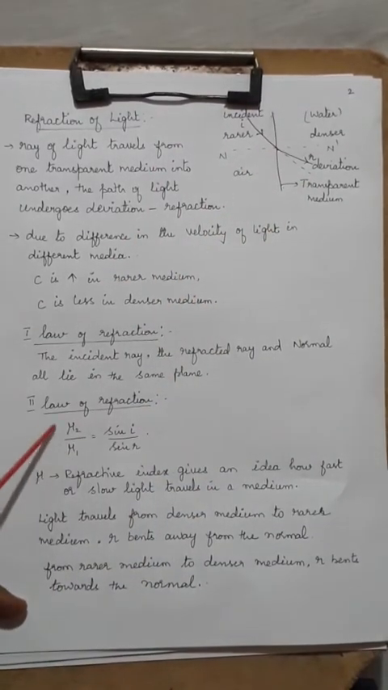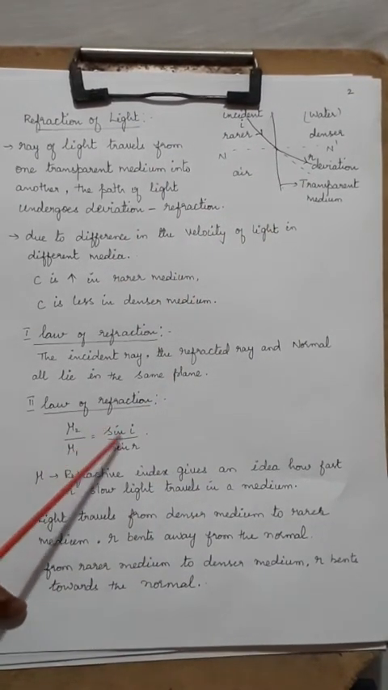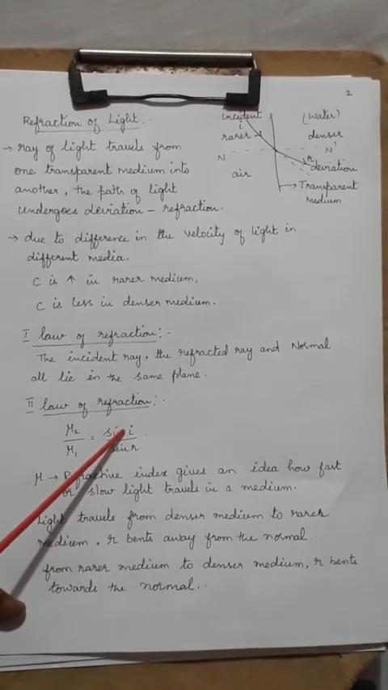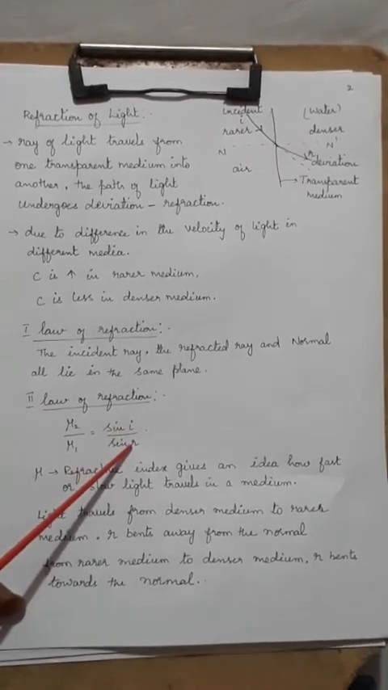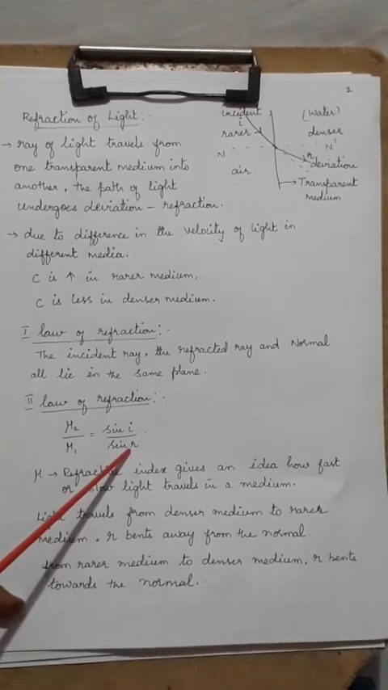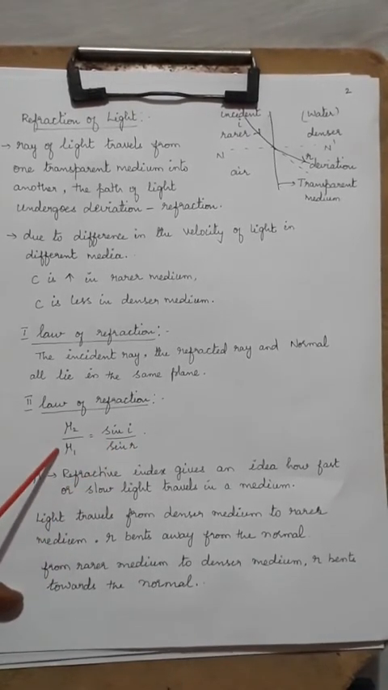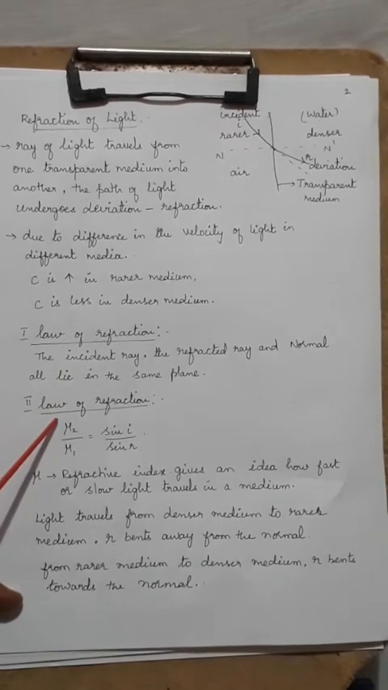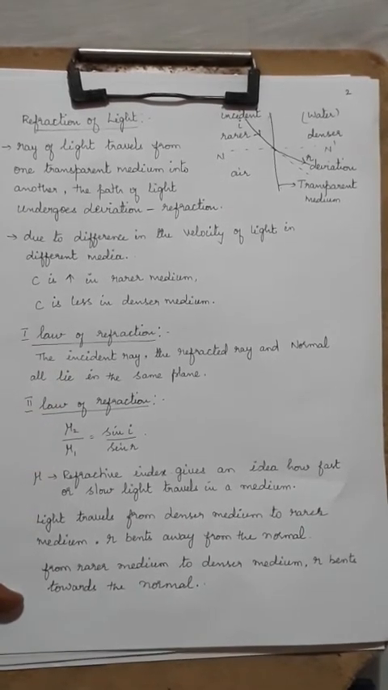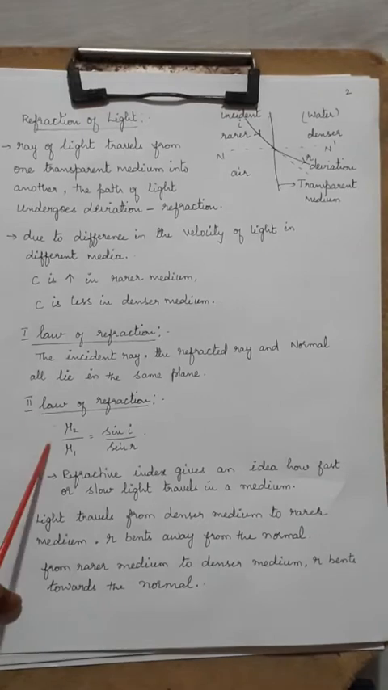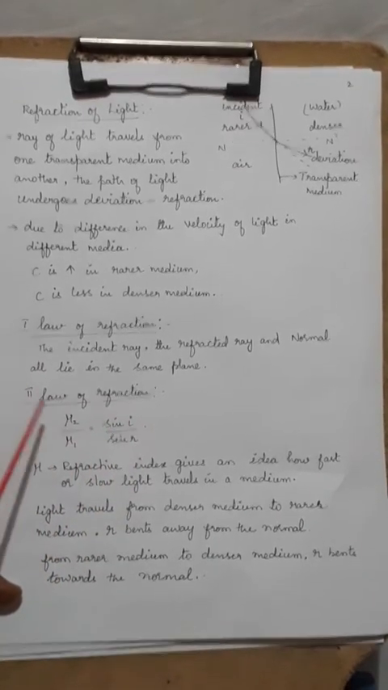So what the law says is that the ratio between the sine of the incident angle and the sine of the refracted angle is equal to the ratio between the refractive indices of the two media. So it is going to be a constant.